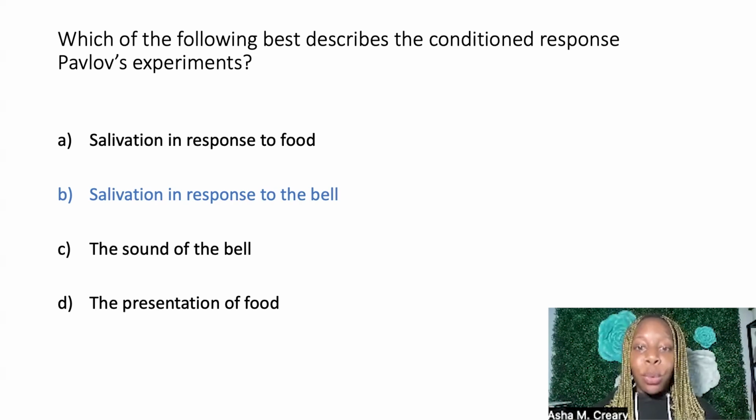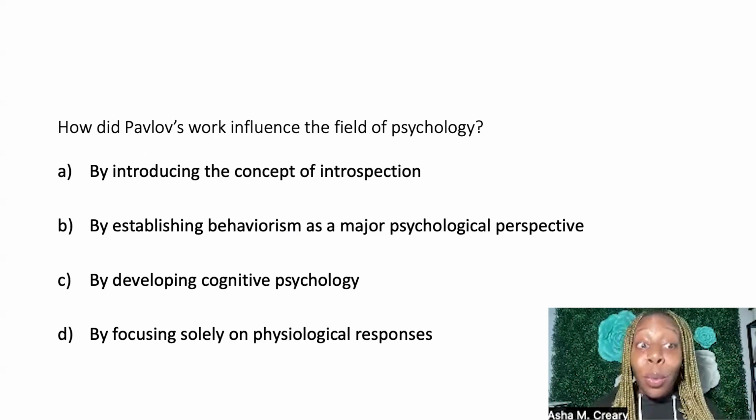As long as you know the difference between the vocabulary words and how they pair to the image: the unconditioned stimulus is food. The unconditioned response is salivation to the unconditioned stimulus, the food. The conditioned stimulus is the pairing of the neutral stimulus to the unconditioned stimulus, creating a new stimulus for a new conditioned response. Okay? All right. So last question.